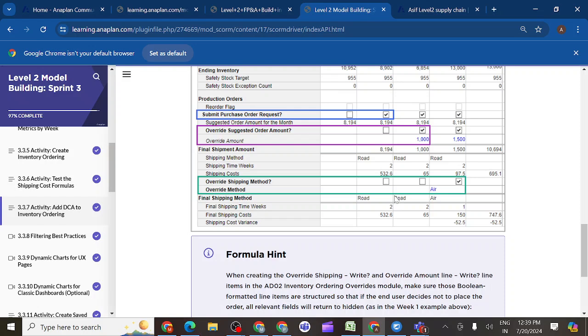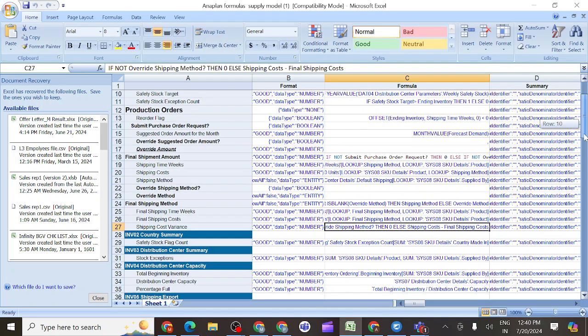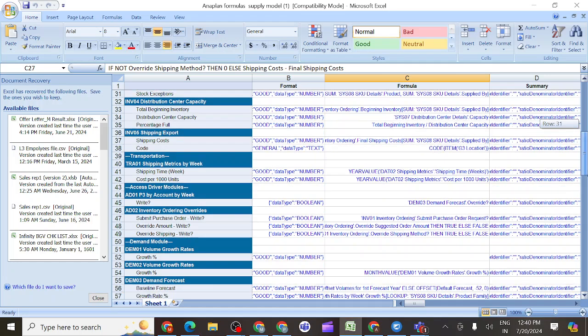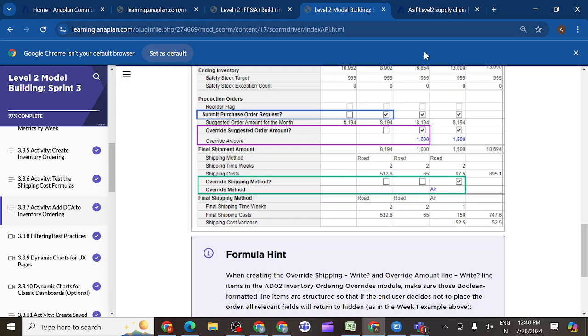Then they can edit only whenever you provide that access. So you can see the logic here for the access driver module. For this access driver module, we should create the logic for those line items. Here you can see, inventory ordering submit purchase order request we are choosing here. And for this one, what is the condition? If inventory ordering, both conditions we are taking. For the second line item, first we will give the formula for the first line item, and on the basis of that we go for the second line item.